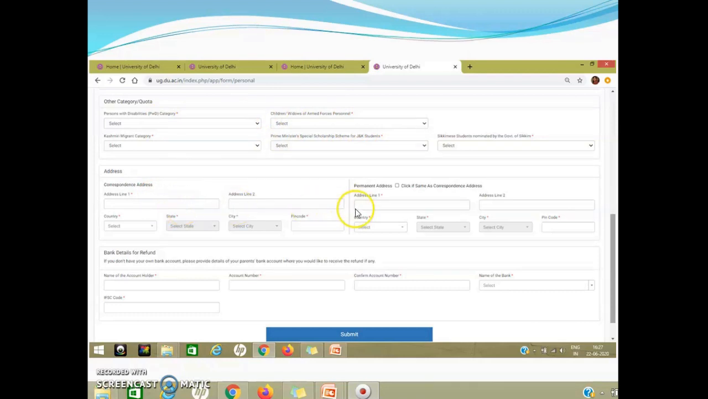Then fill up your address, your permanent address, and then you have to give the bank details for refund. This column is to be filled very carefully, because in case you take admission in University of Delhi and due to some reason you cancel your admission, your fees will be refunded directly into this account. There will be no cash transaction in the university. The amount will be directly credited back to this very account. So please be very careful that you give either your own account details or those of your family members. Then just click on submit.